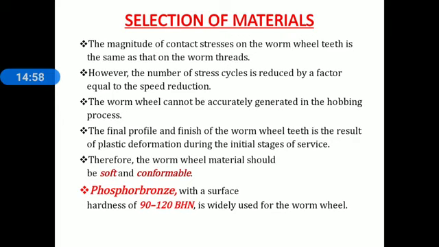stage of service. Therefore, the worm wheel material should be soft and conformable. Remember this, material for worm wheel should be soft and conformable. And therefore the phosphorus bronze with a surface hardness of 90 to 120 BHN is widely used for worm wheel. Which material is used for worm wheel? Phosphorus bronze with a surface hardness of 90 to 120 BHN.